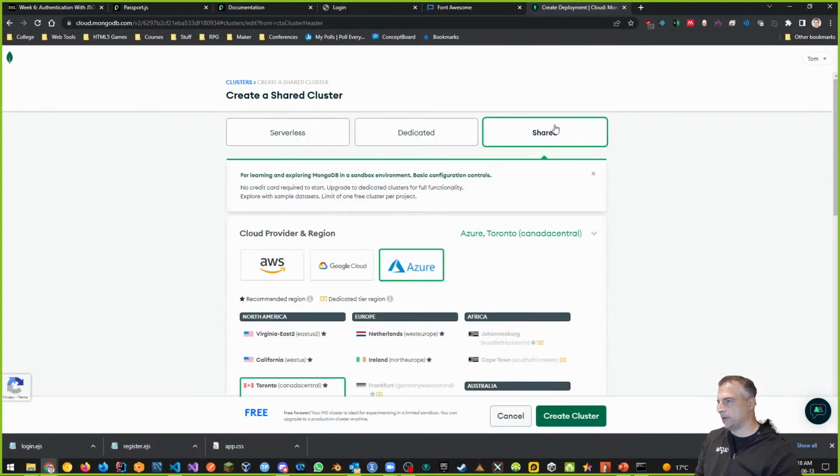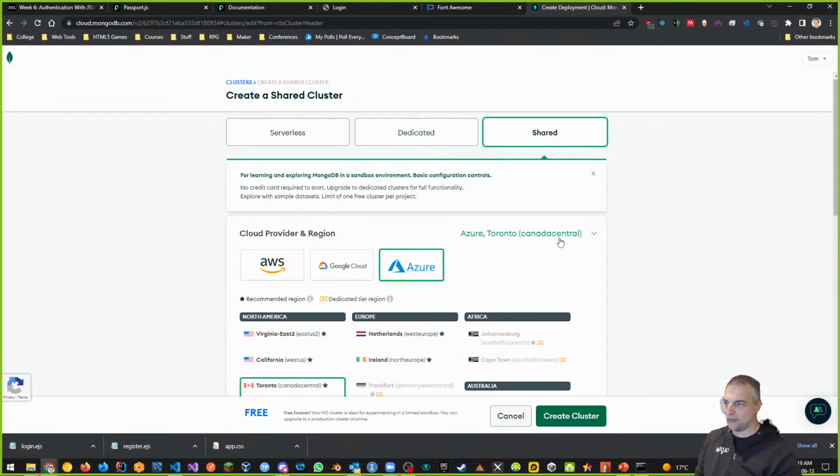Something like really simple, right? Again, for learning and exploring MongoDB in a sandbox environment, shared. That looks like the one we want. Not even serverless, but shared, right? And notice that on the bottom, it turned to free. Free, right? Which is what we want.